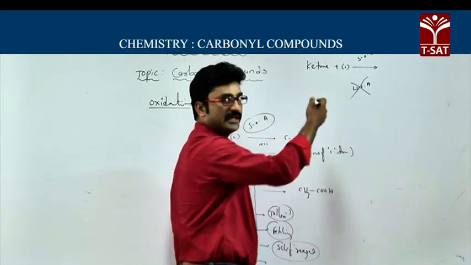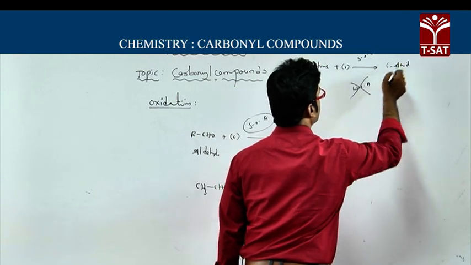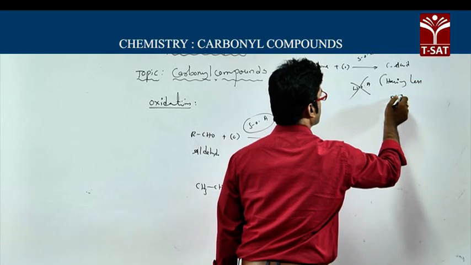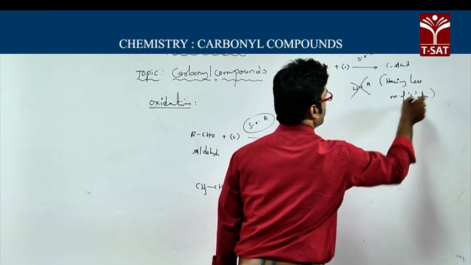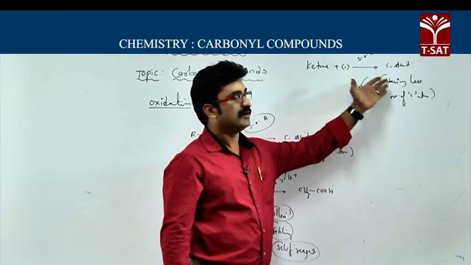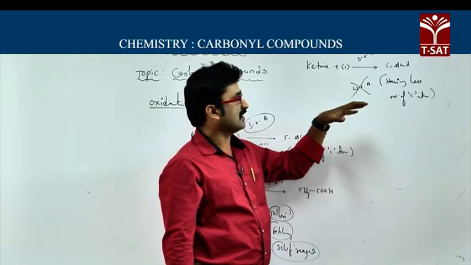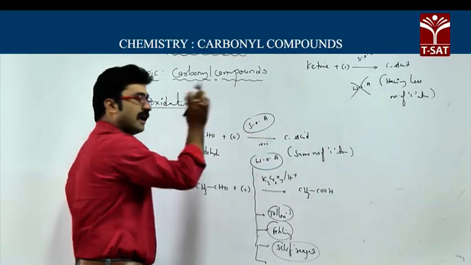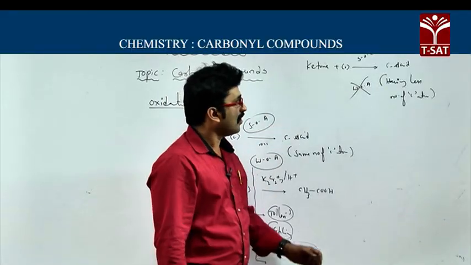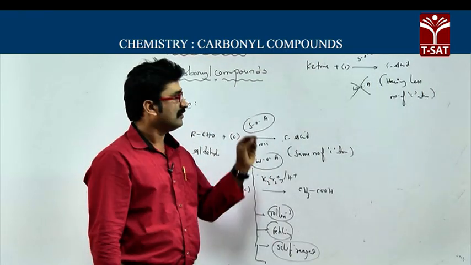And when they undergo oxidation with a strong oxidizing agent, you will get carboxylic acids having a smaller number of carbon atoms. So here we are getting a carboxylic acid and here also we are getting a carboxylic acid, but when ketones are used we are getting carboxylic acids having fewer carbons, whereas here we are getting carboxylic acids having the same number of carbons. This is very important, and ketones do not undergo oxidation with a weak oxidizing agent because they are less reactive than aldehydes.